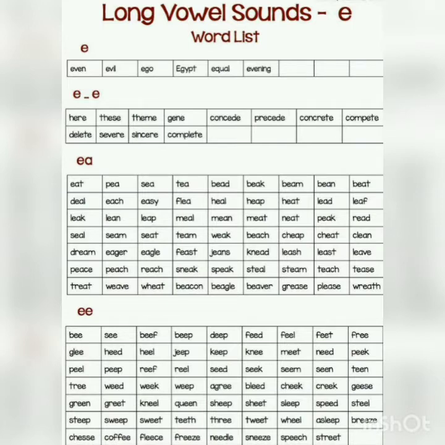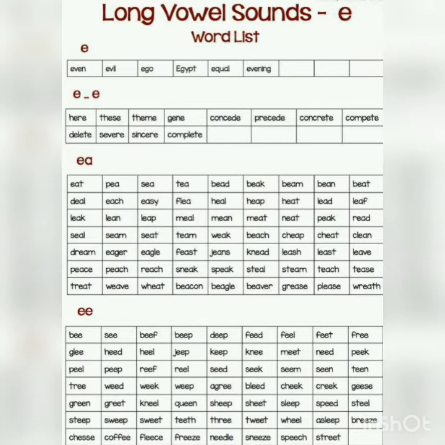So let's see the words which are made by adding E, as in be, we, he, or we can say Egypt, evil, like that. Otherwise, when we add double E, we get be, we, feet, beep, teeth, tree, all these E sounds. Sometimes by adding EA, that is eat, pea, see, please, treat, need, cheap, meet, steam, teach.